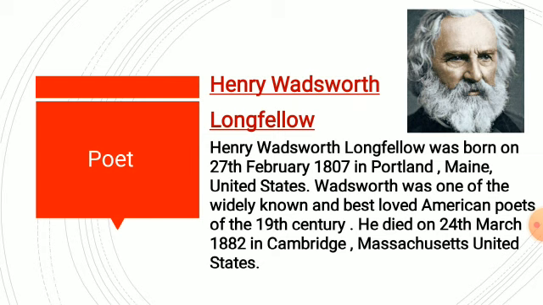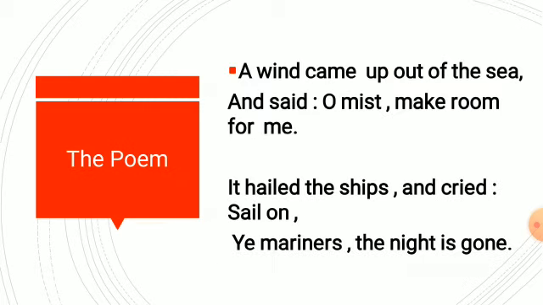As you all know, the title of the poem is Daybreak. So first of all, you should understand the meaning of daybreak. It is the time in the morning when the light first appears, when the ray of the sun first touches the earth's surface. That period is known as daybreak. So now we will move on to the line-wise description of the poem.